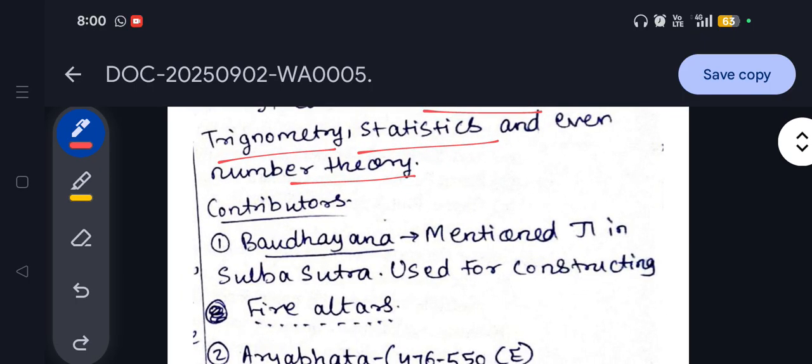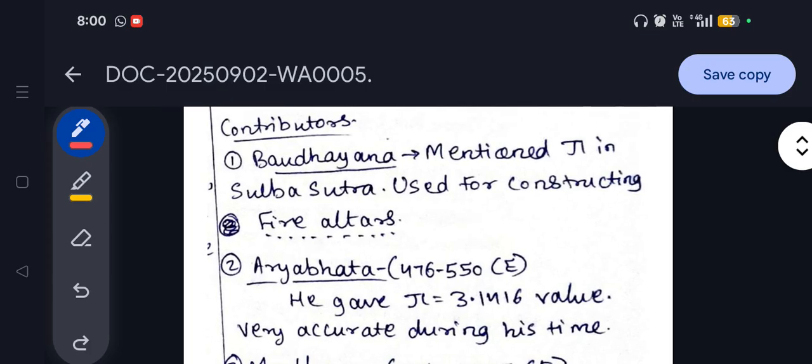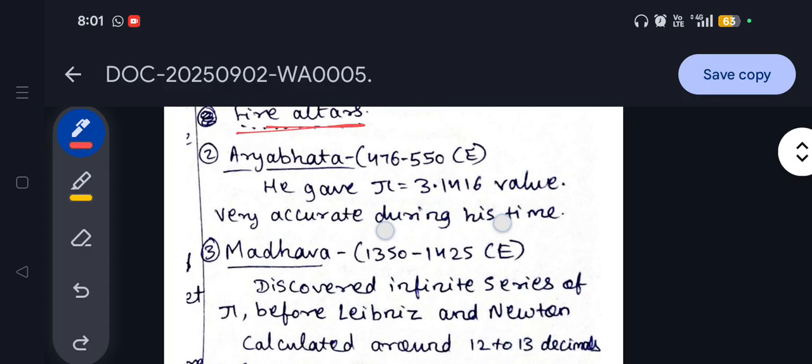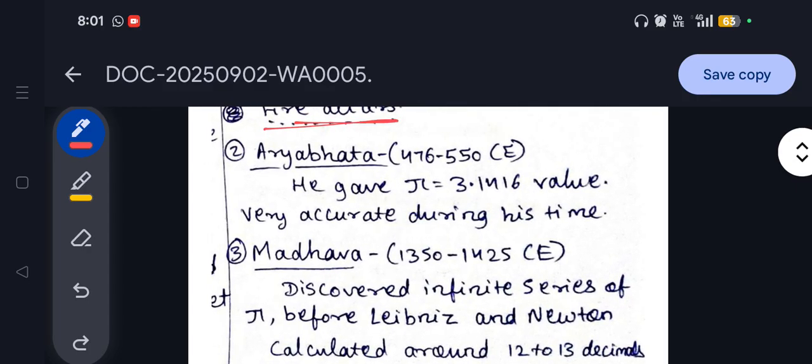Going ahead, we will see the various important contributors under mathematics. The first one is Bodhayana. He wrote the book known as Sulbasutra, and the techniques, the ways of doing mathematical calculations, were used for creating fire altars, which are known as Yagya Kunda, where the sages used to offer sacrifice to the gods.